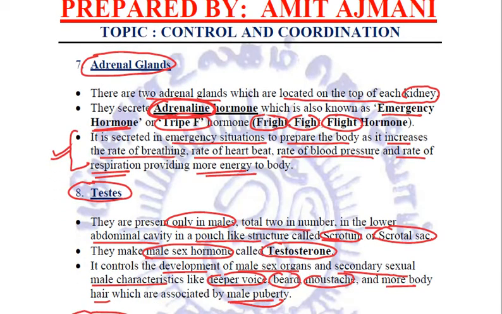They secrete a hormone known as adrenaline. There are a total of two adrenal glands present at the top of each kidney. Adrenaline is also known as the triple F hormone: fright, fight, flight. It is also known as the emergency hormone because these are all emergency situations.